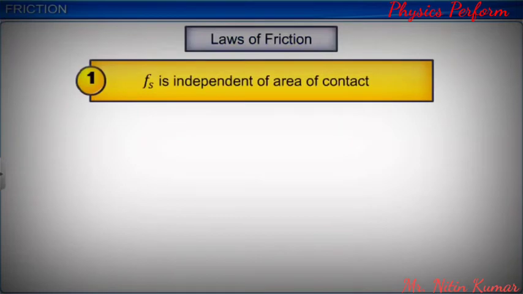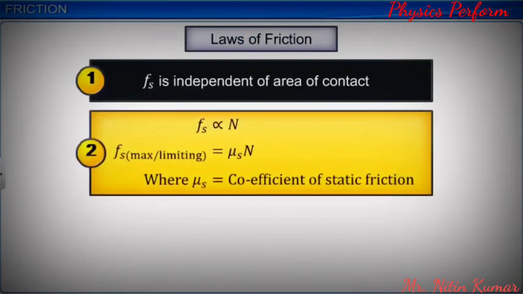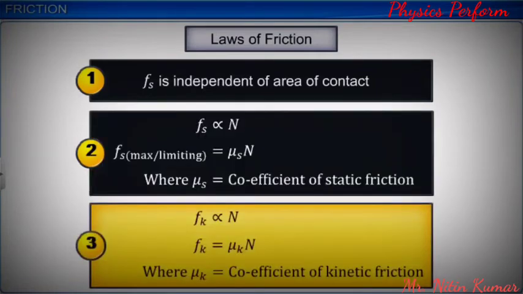Static friction is proportional to normal reaction. It is equal to the product of mu s and N, where mu s is the coefficient of static friction. Kinetic friction is proportional to normal reaction. It is equal to the product of mu k and N, where mu k is the coefficient of kinetic friction.